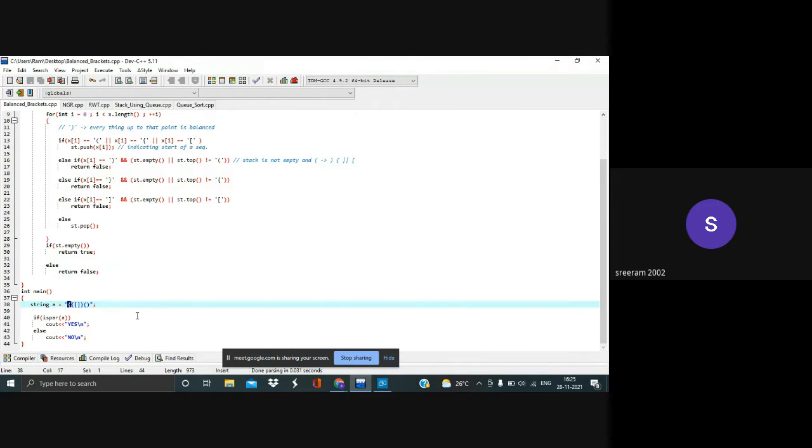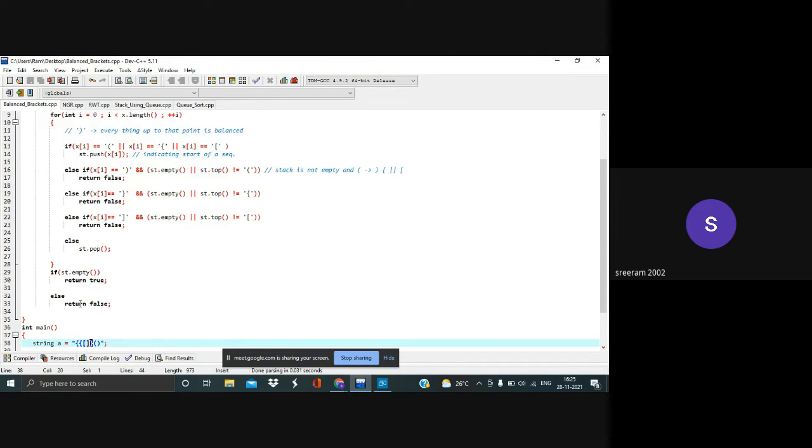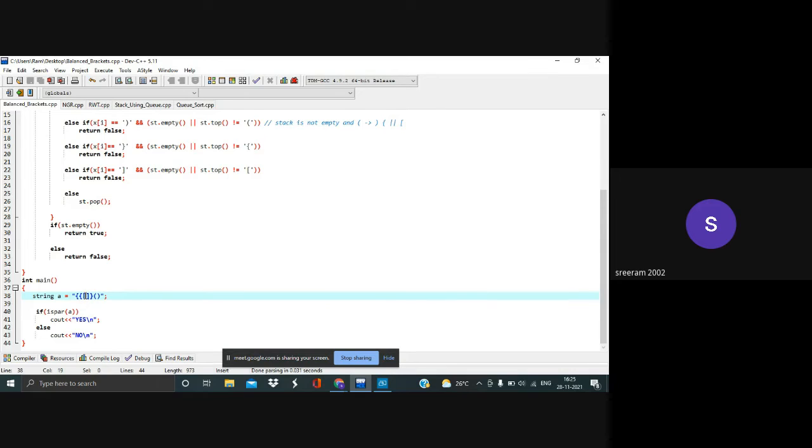For this input, you can see this is the starting of a sequence, but there is no end. Okay, this is the starting of another sequence. This one is the starting of another sequence. It has ended right here. Let me zoom in a little. Okay, so this is the starting of the third sequence, which has been ended right here. And then this is a whole different sequence which has started and ended correctly.